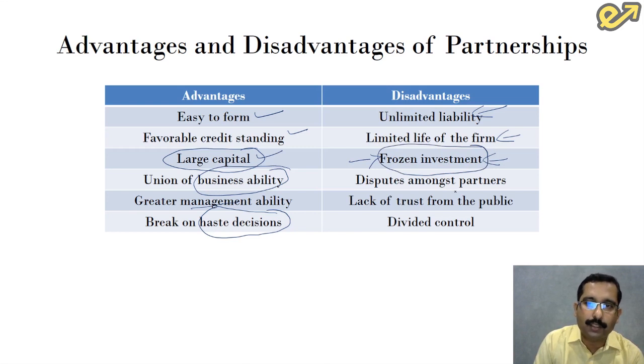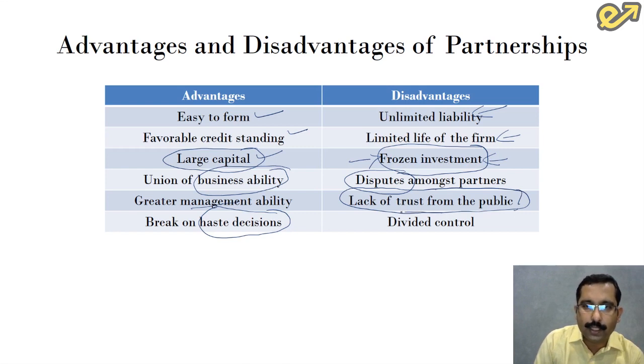Dispute amongst the partners. This is quite common. When people come together, when they come in with different ideas and backgrounds, there is a good chance of disputes emerging amongst the partners, and this might prove detrimental to the business itself. Lack of trust from the public. Whenever a partnership firm is established, there is always room for doubts and dilemmas in the minds of the public whether this business is going to do well or not, and there is always a question mark from the public about its future. So this is another area of concern.